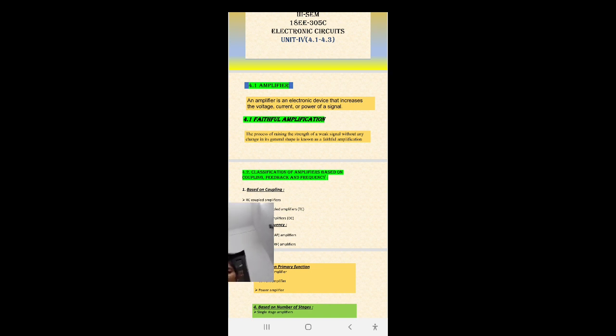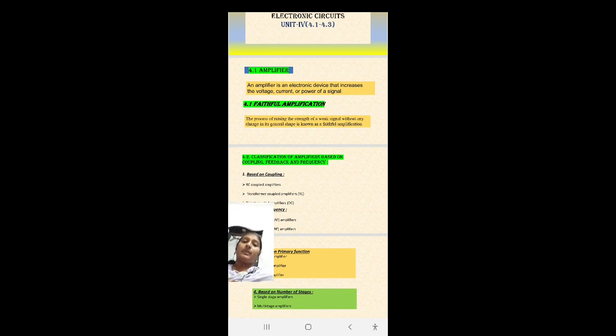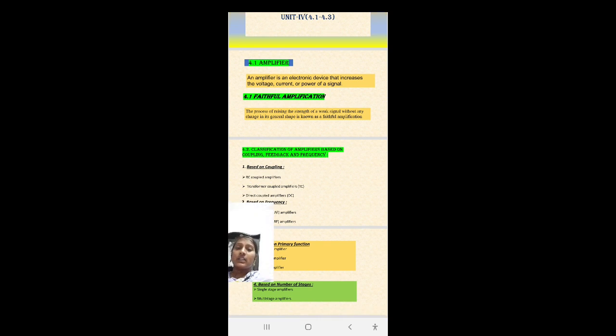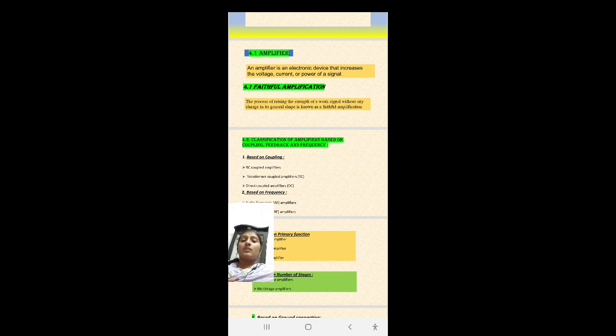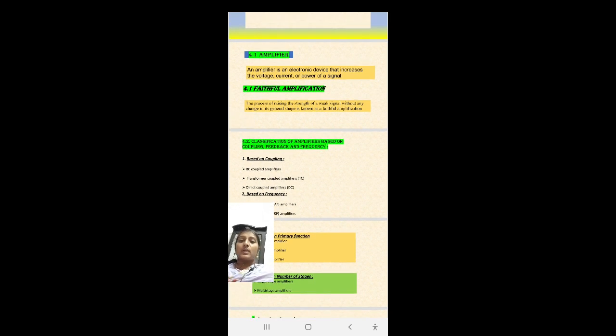Okay, and coming to the classification of amplifiers, the amplifiers are classified based on coupling, feedback, and also frequency. How many types of amplifiers are there? Three types. Based on coupling, based on feedback, and also based on frequency. Coming to coupling, the amplifiers are classified into three types: RC coupled amplifier, transformer coupled amplifier, and direct coupled amplifier.